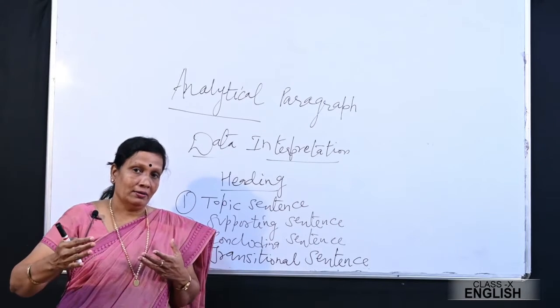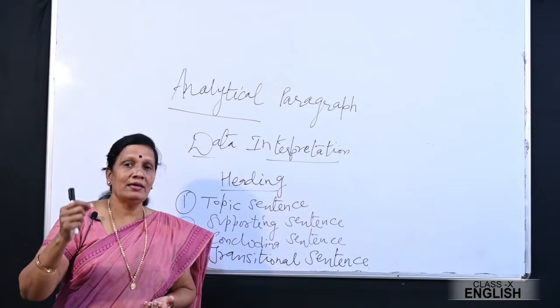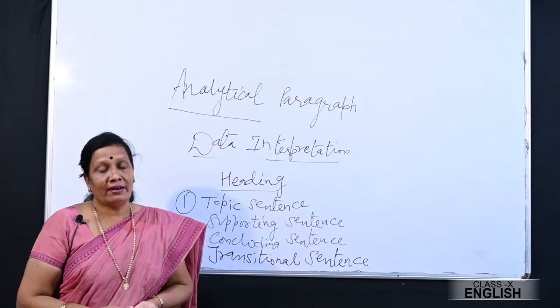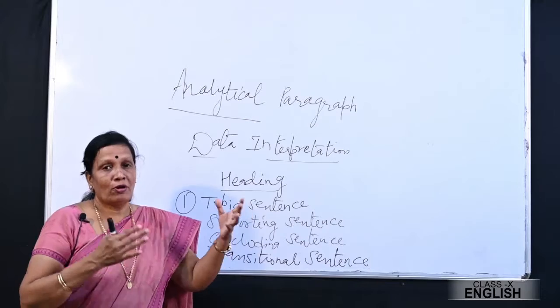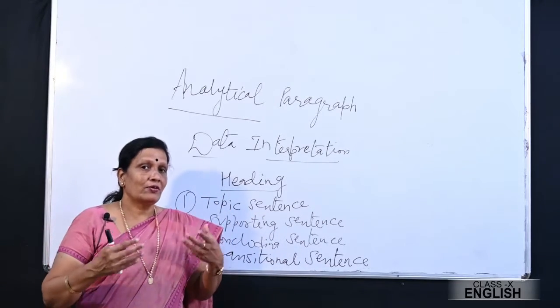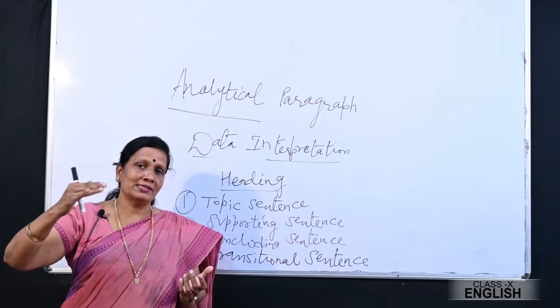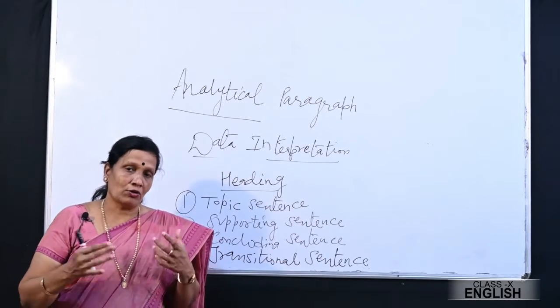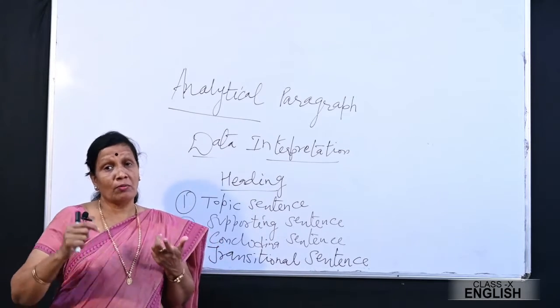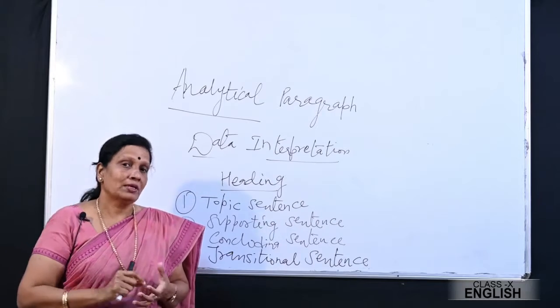Maybe you compare, okay, according to the recent study, we understand that the dropouts in this area have reduced from this number to this number, which is really a good sign. And you can talk about the government policies for education, you can talk about the right to education, you can talk about the various facilities being provided to educate girl children.